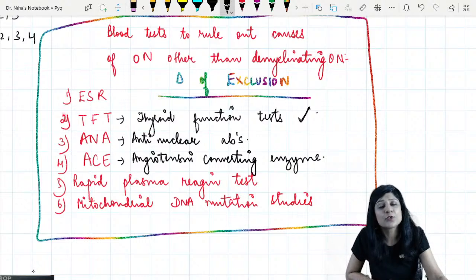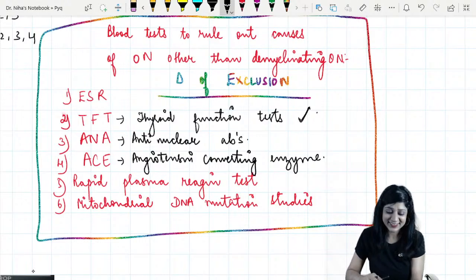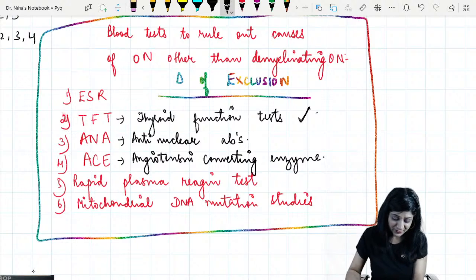What do you think about blood glucose? Will you do blood glucose for optic neuritis? 1, 2, 3 is done.